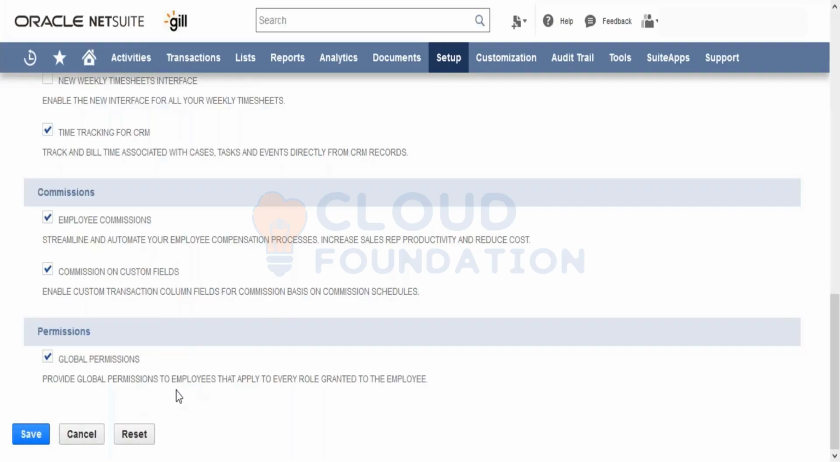Whether we want to give global permissions. There are cases where a particular employee is only restricted to a particular subsidiary. But in case we want to give global permissions to some employees, we can enable that particular feature and accordingly, on the role, the global permissions can be given.